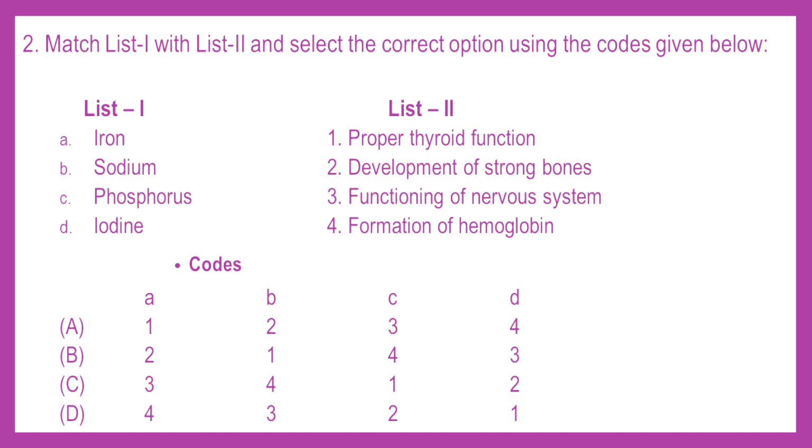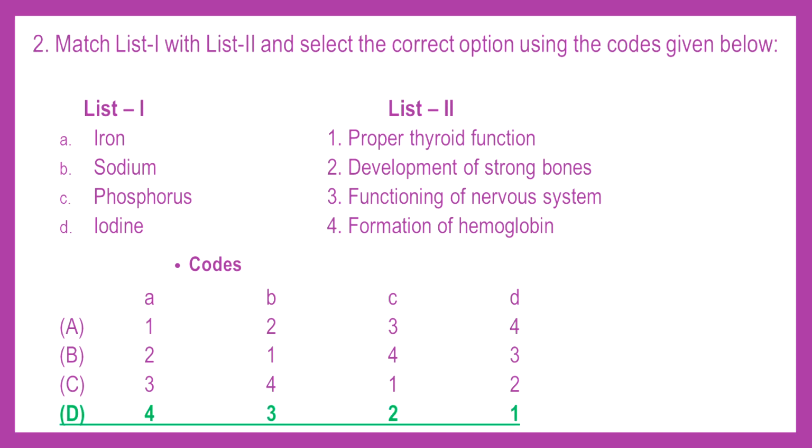Second is sodium. Sodium, proper thyroid function, no. Development of strong bone, no. Third function is the correct one: functioning of the nervous system, that is the correct option. Phosphorus: proper thyroid function, development of strong bone. Definitely phosphorus will help you in the development of strong bones. And the fourth one is iodine. So naturally we now have one option left, that is the proper thyroid function. So option D is the correct answer here.